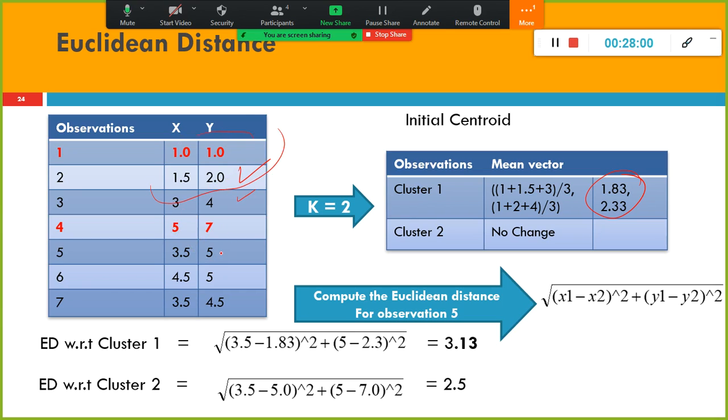Now whether this record belongs to cluster 1 or this one: (3.5 minus 1.83, the cluster 1 centroid) whole square, plus (5 minus 2.33) whole square, take the square root, 3.13. And (3.5 minus 5.0) whole square plus (5 minus 2.5). In this case, this record's distance with this one is very close compared to cluster 1. Hence this one will get assigned to this one.